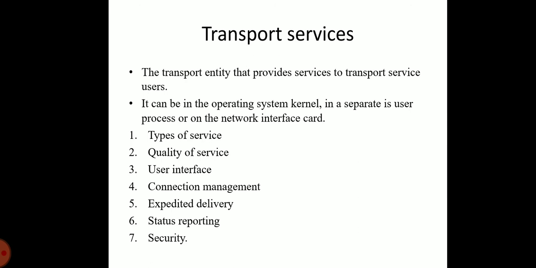Now in this session we studied the transport layer services. In the next session we are going to discuss the service primitives.